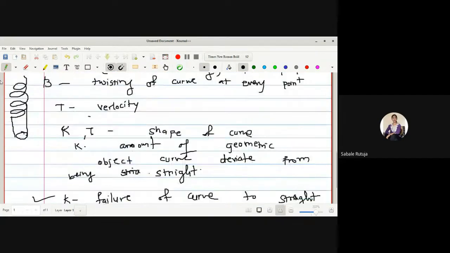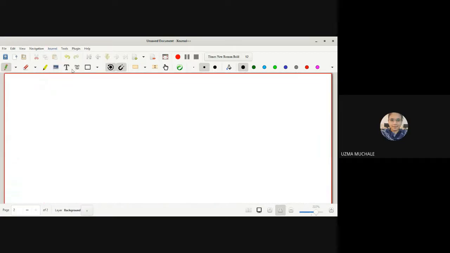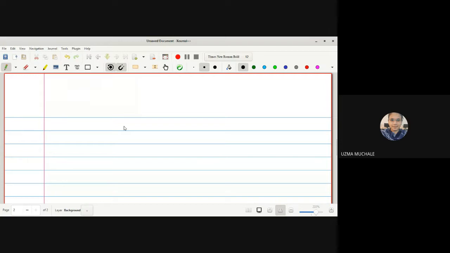No, ma'am. Okay, let me explain how the formulas will work. Firstly we will go for the Frenet formulas for a unit speed curve.